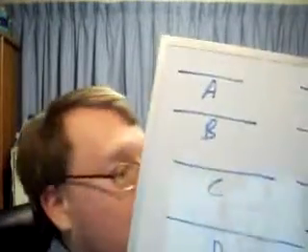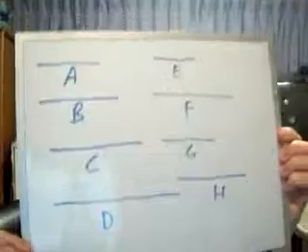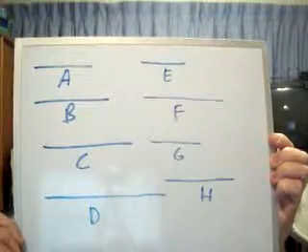This is Euclid Book 9, proposition number 13. And well, first of all, here's the diagram. There you are, folks.